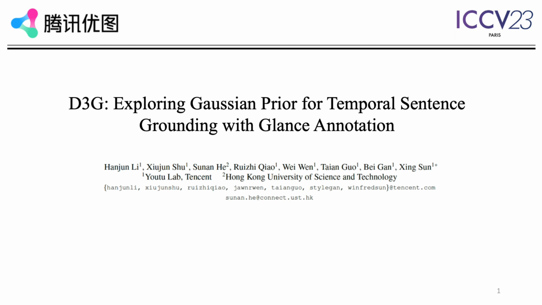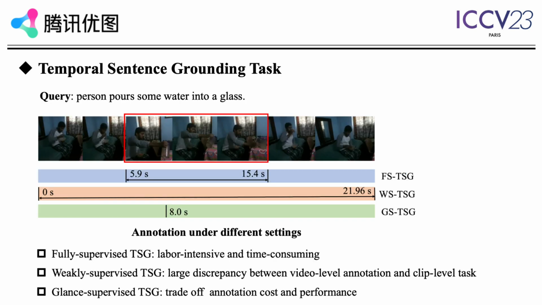Hello everybody. I am very pleased to share my work D3G, exploring Gaussian prior for temporal sentence grounding with glance annotation. Temporal sentence grounding, TSG, aims to locate a specific moment from an untrimmed video with a given natural language query.